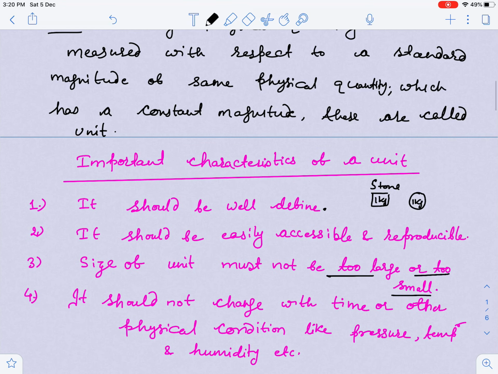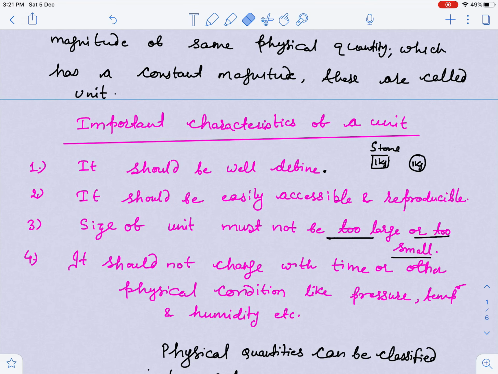A unit should not change with time or other physical conditions like pressure, temperature and humidity. If I am defining units, they should not change. That's why platinum iridium is taken for mass measurement, because it is an alloy which does not easily change its physical state or condition with temperature, pressure and humidity. So guys, these are the characteristics of a unit you have to keep in mind.